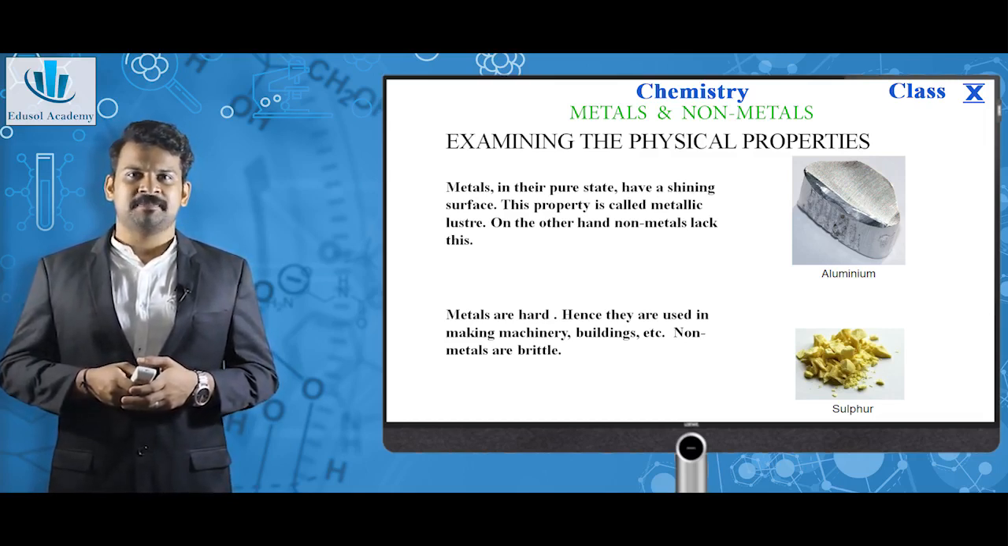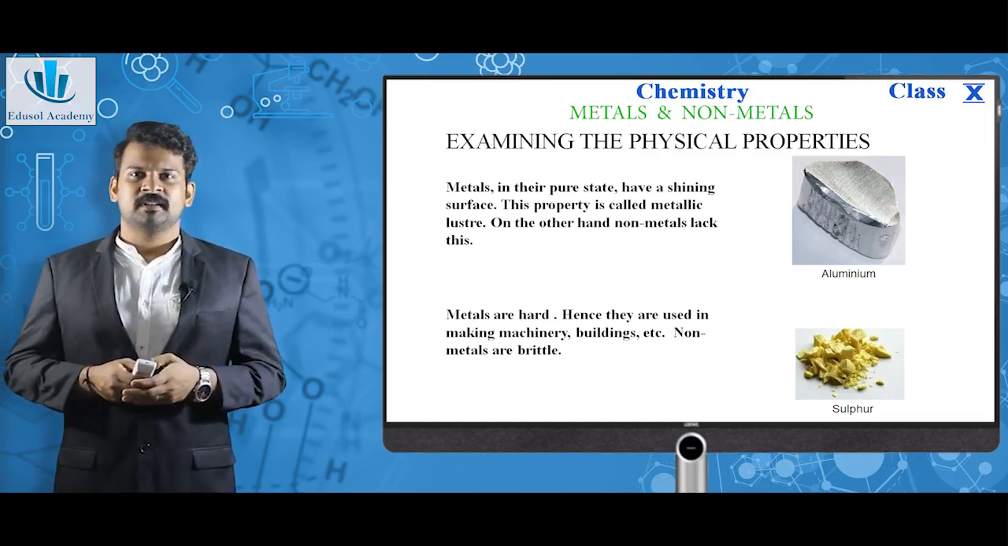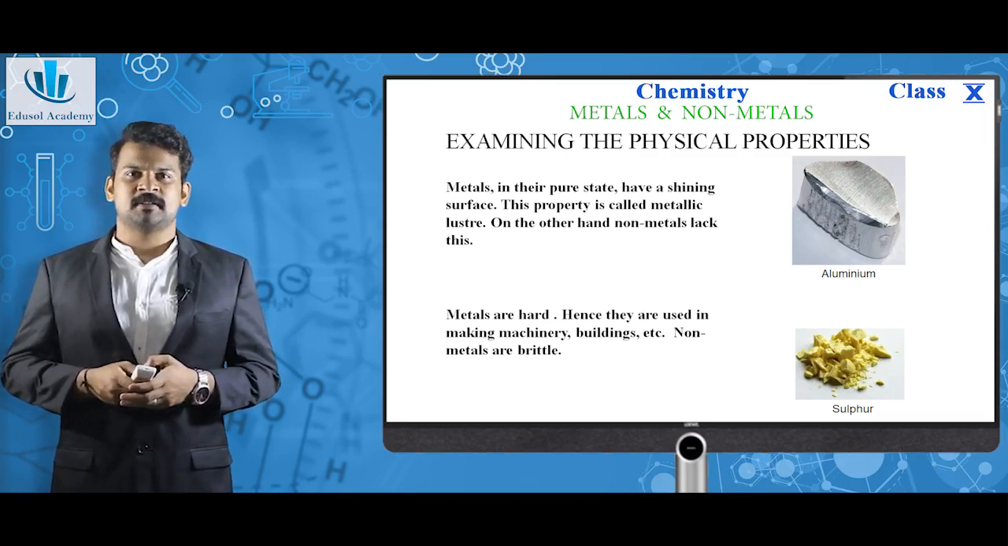As you can see, this is aluminium. When we rub the aluminium surface with sandpaper, it shines. This shows the lustrous character. Similarly, when we do the same for a nonmetal like sulfur, it won't happen, which means nonmetals are not lustrous.